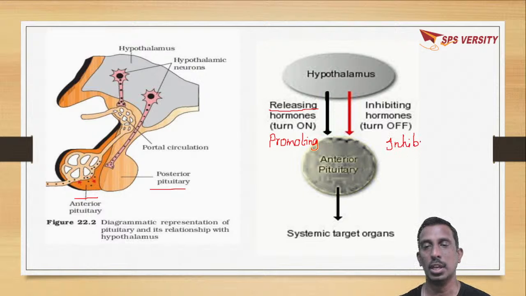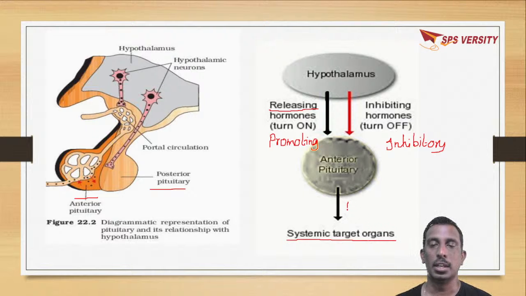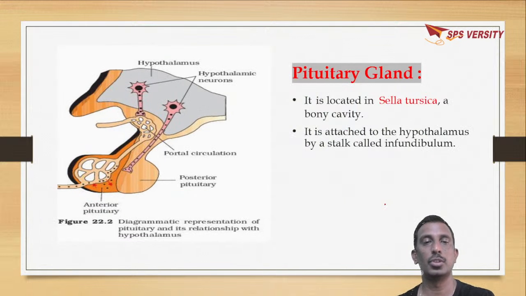So there are hormones which show promoting as well as inhibitory effect. And the hormones secreted by the anterior pituitary reach the systemic blood organs through blood.